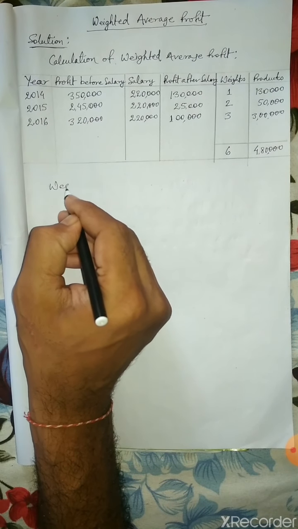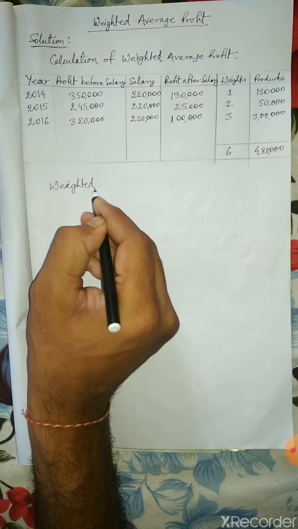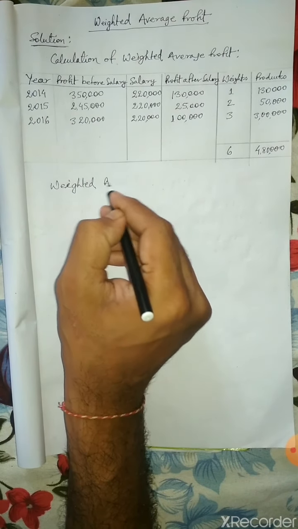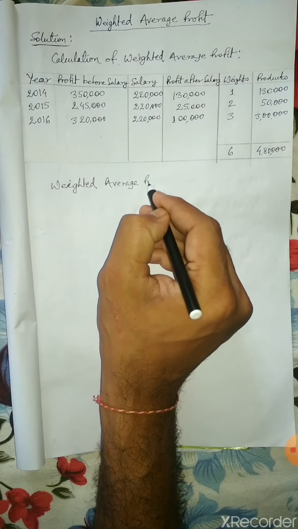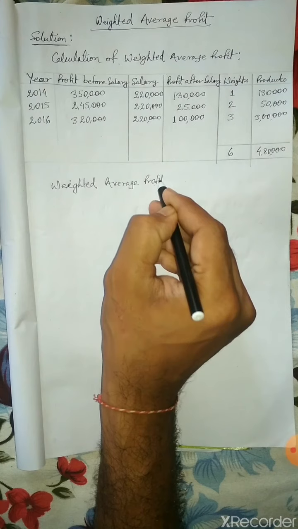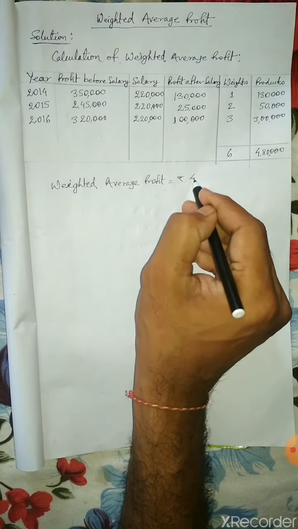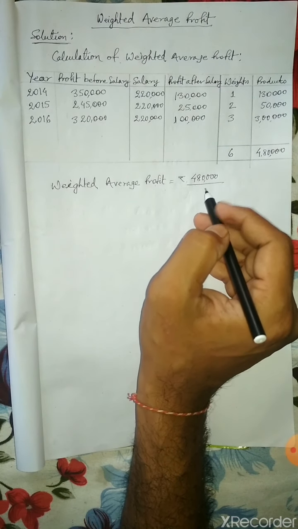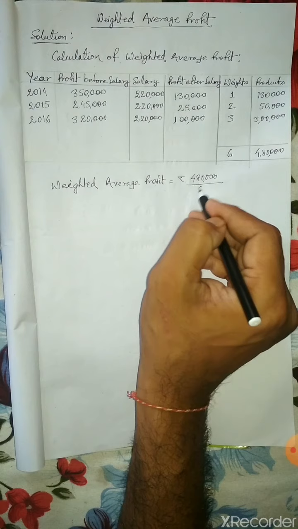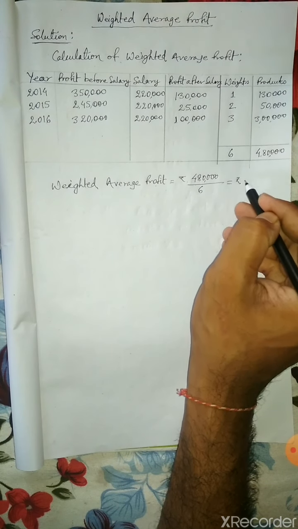Now you will move to the next calculation part, which is calculating weighted average profit. Weighted average profit equals the total products divided by total weight. So 4,80,000 divided by 6, which will be equal to rupees 80,000.